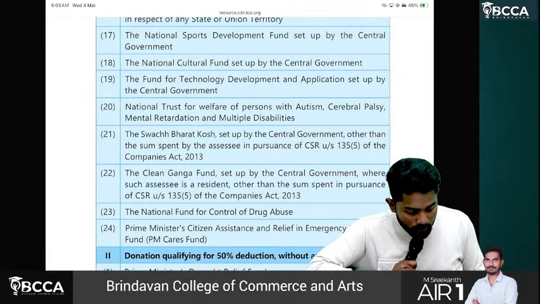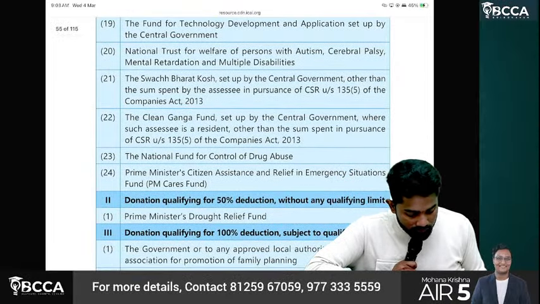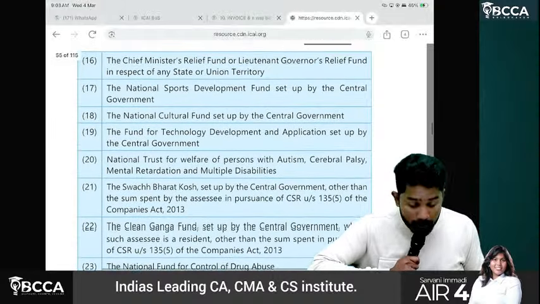And then the amount contributed to Swachh Bharat Kosh or to Clean Ganga Fund or National Fund for Control of Drug Abuse and Prime Minister's Citizen Assistance and Relief in Emergency Fund, nothing but PM Care Fund.